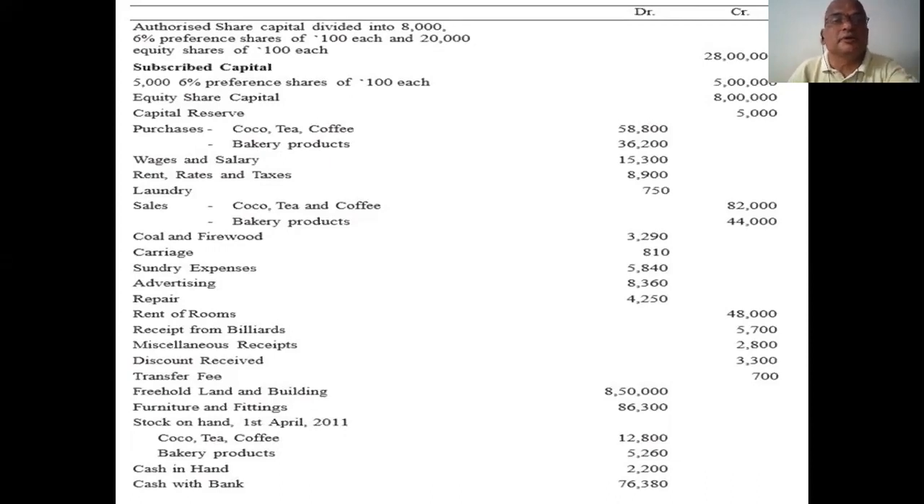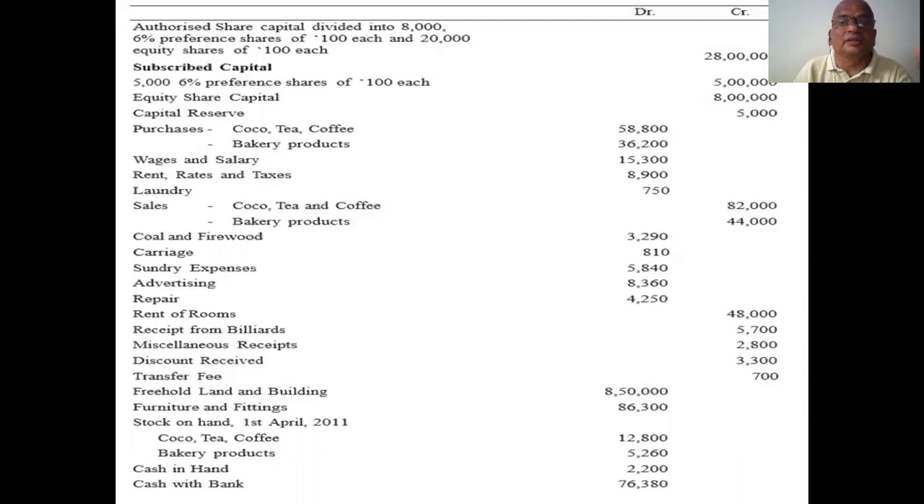So 8,000 into 100, 8 lakhs. 20,000 into 100, 20 lakhs. Altogether 28 lakhs. Subscribed capital: 5,000 preference shares of 100 each, so 5,000 into 100, 5 lakhs. Equity shares 8 lakhs. And the capital reserve 5,000.